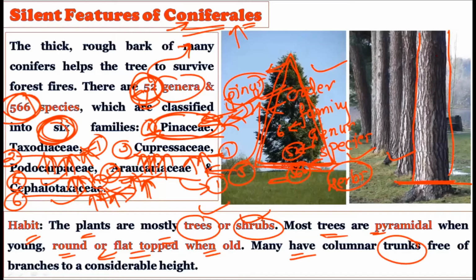Trees and shrubs are there in the coniferales, and these trees generally show the pyramidal shape when they are young, and as they become old, they get distorted. Generally, whatever coniferal species are there, they do not show branching right from the base. Right from the base, they show a solid tree trunk, and after reaching a certain height, they start to show the crown at the apex. All right, now consider this.